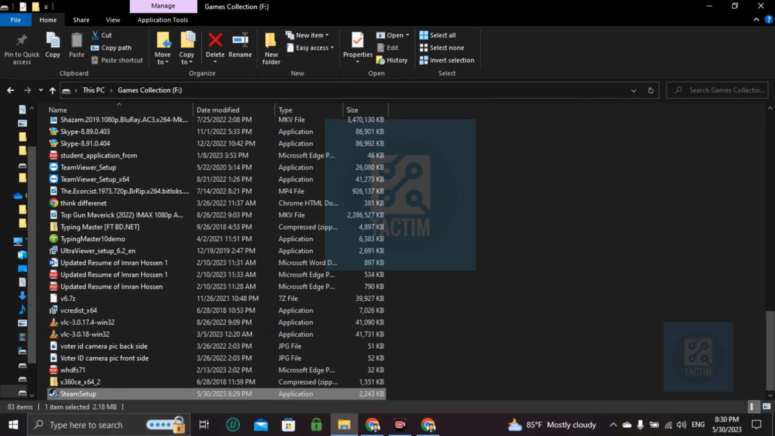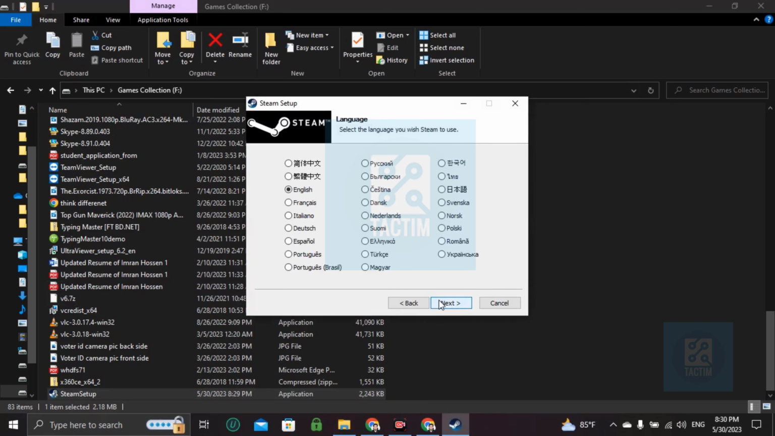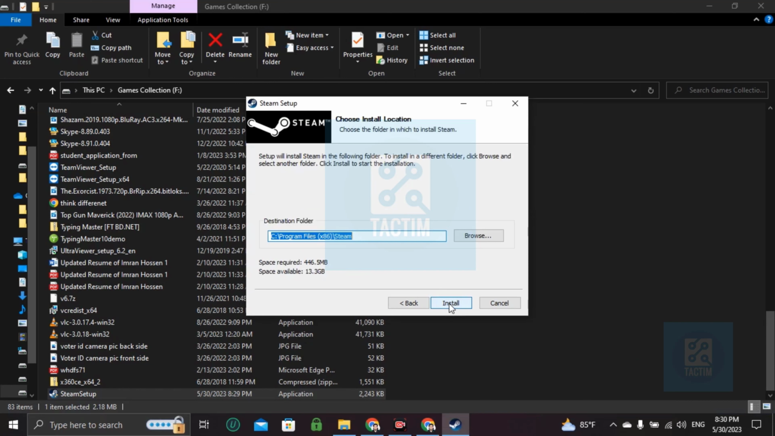And you have to click on yes. Then go next. Then choose a language. Try to choose English because it's international. Then click on install.